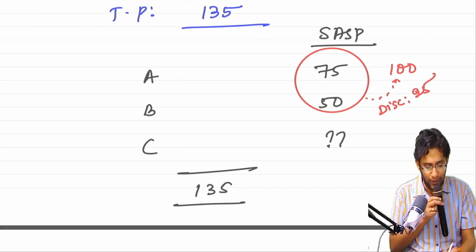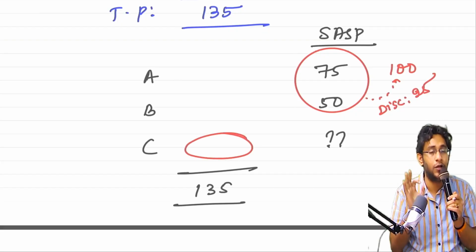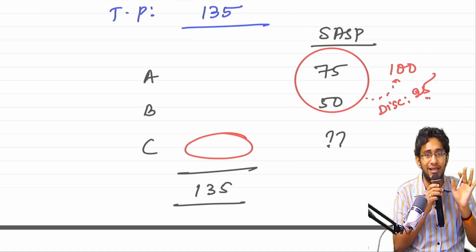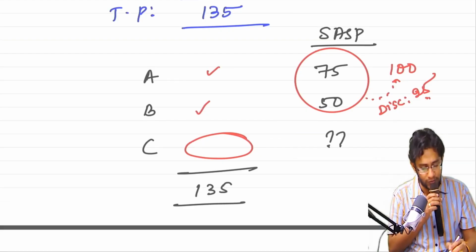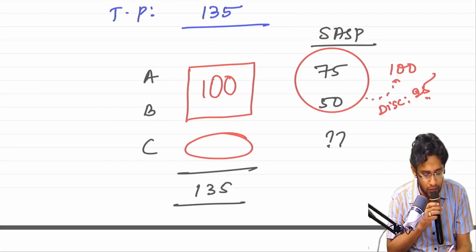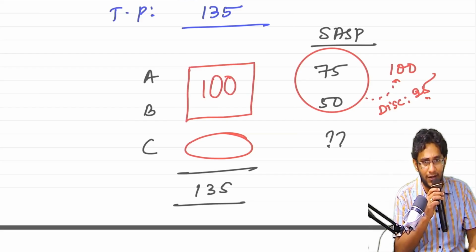So if you want to apply a residual approach for identifying the value of C, you must ensure that the 25 rupees discount is adjusted to A and B. So A and B put together you should record 100. Of course, we will allocate in the ratio 75 is to 50, but you allocate 100 rupees like that.